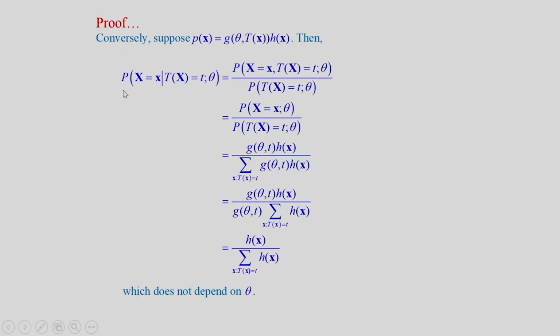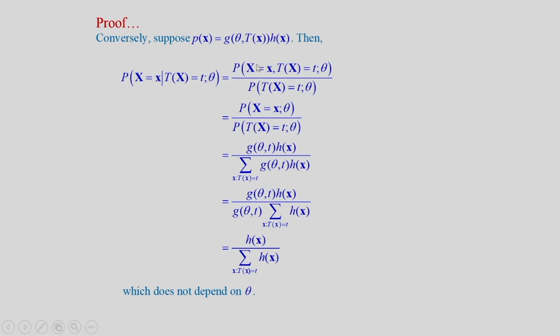Now, let us see the converse part. Suppose P(x) is equal to g(theta, T(x)) into h(x). This is true. Then we have to show that T(X) is a sufficient statistic. Now, this conditional PMF, probability that X is equal to small x given that T(X) is equal to t as a function of theta.